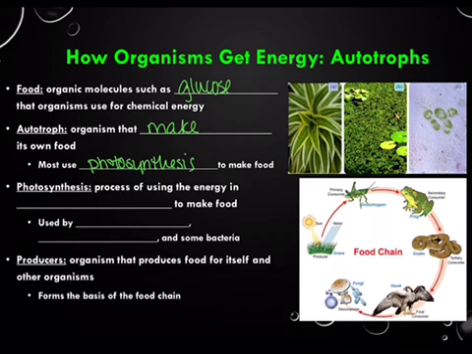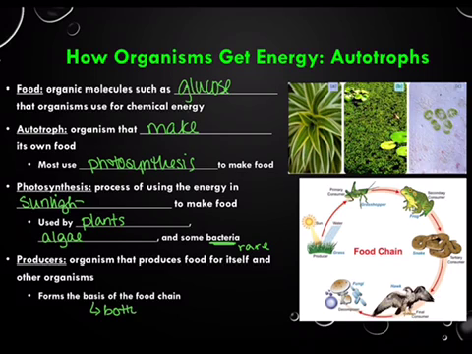So photosynthesis is a process of using energy in sunlight in order to make food. It will be used primarily by plants and algae, and it will also be used by some bacteria. This is fairly rare though. Producers then are organisms that produce food for itself and then for other organisms. These form the basis or the bottom of the food chain.